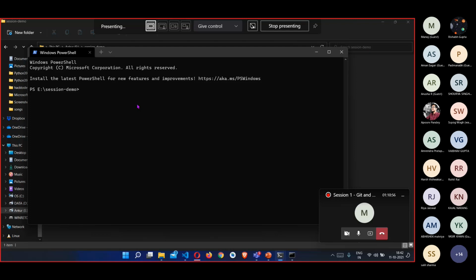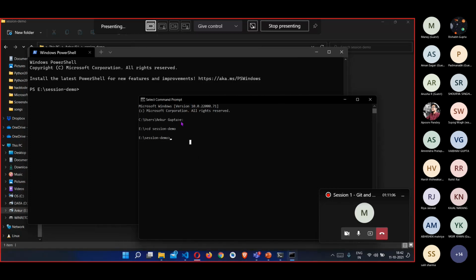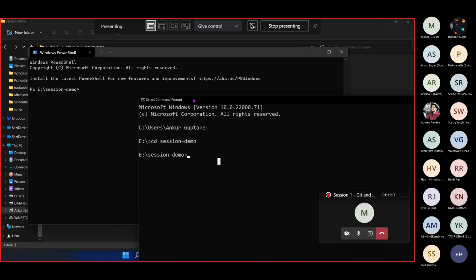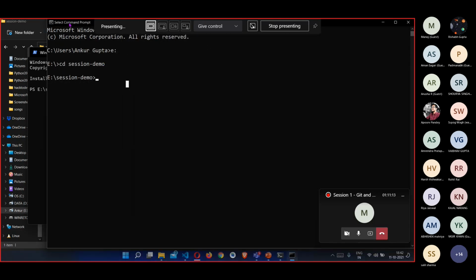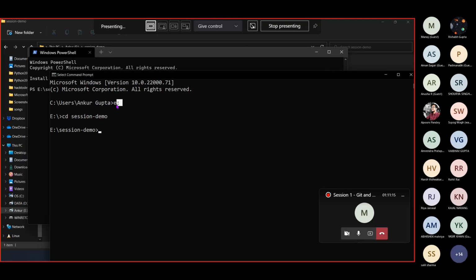Also, if you directly open the command prompt from the start menu, you need to enter into the particular directory. To do that, I have first moved to the E hard disk of my file manager. Then I have gone to the session demo folder which I created, by using the change directory command, and that's it. That's where we are right now.